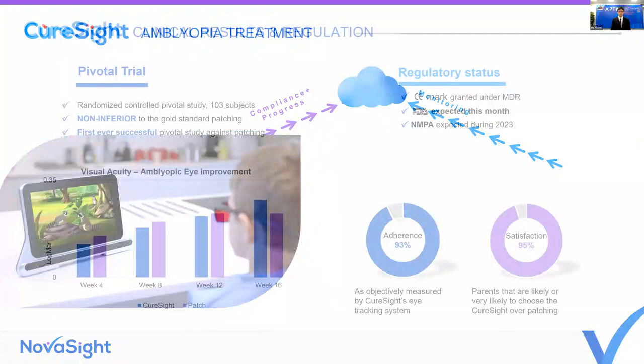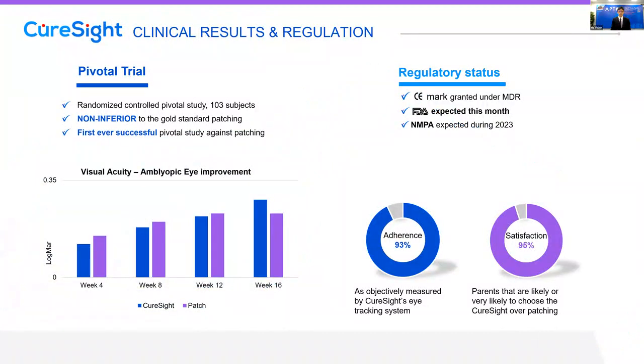So very recently, about a few months ago, we released the top-line data from our pivotal study that included 103 kids. This is the first ever pivotal study that was showing a non-inferiority to patching. So not only was it a randomized controlled study against patching, and not only did we show non-inferiority, actually, as you can see on the left-hand side, the results of the treatment were better than patching. There was a 93% adherence to the study, to the prescribed time, and a 95% satisfaction by the parents.